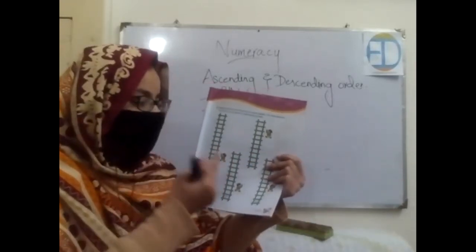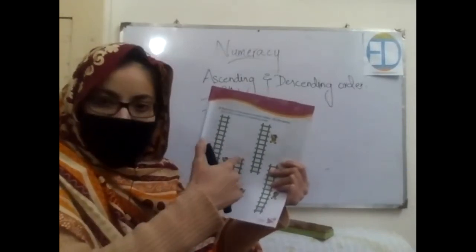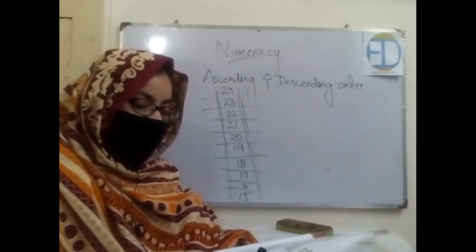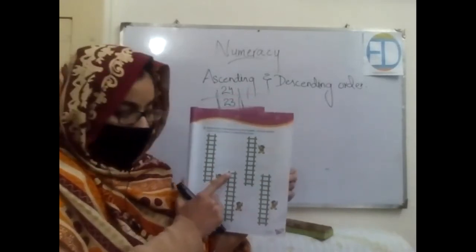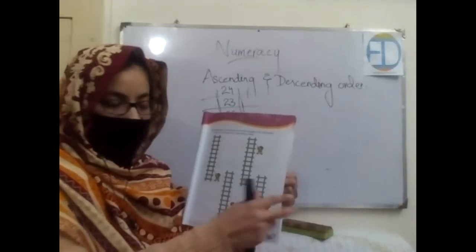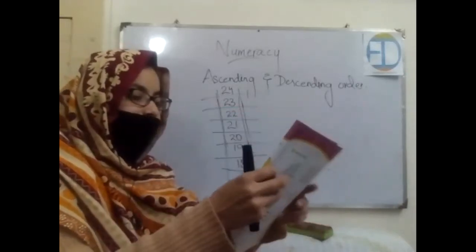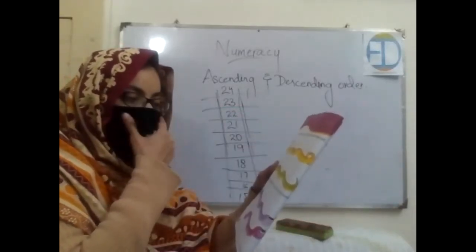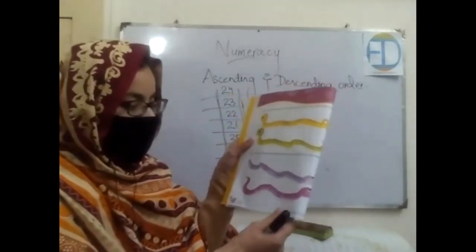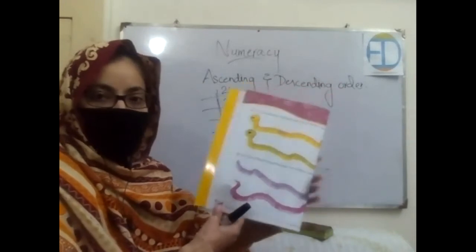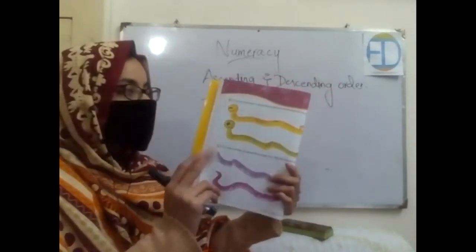Now let's move toward the next letter. You have to start from 98. Okay, you need to practice these two letters at your home, the first one will start from 98 and the other that starts from 51. Now let's practice the question for descending order as well. Okay, we haven't practiced that. There is this question on page number 6. Open that. On page number 6, you have two questions.